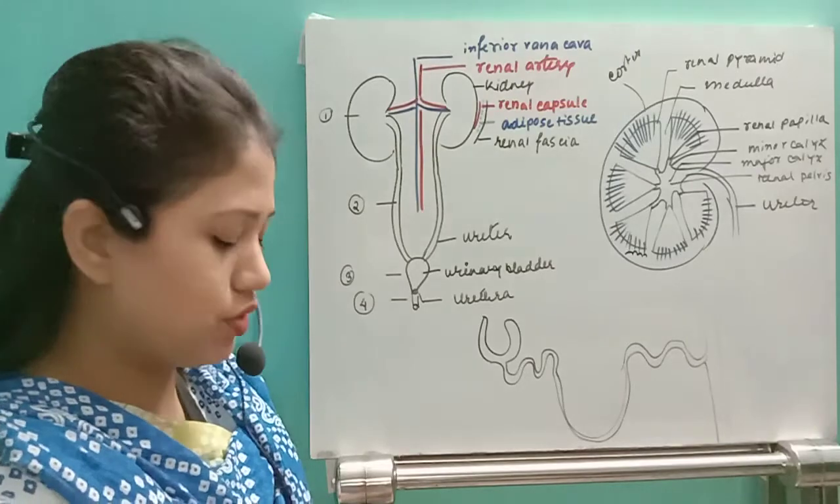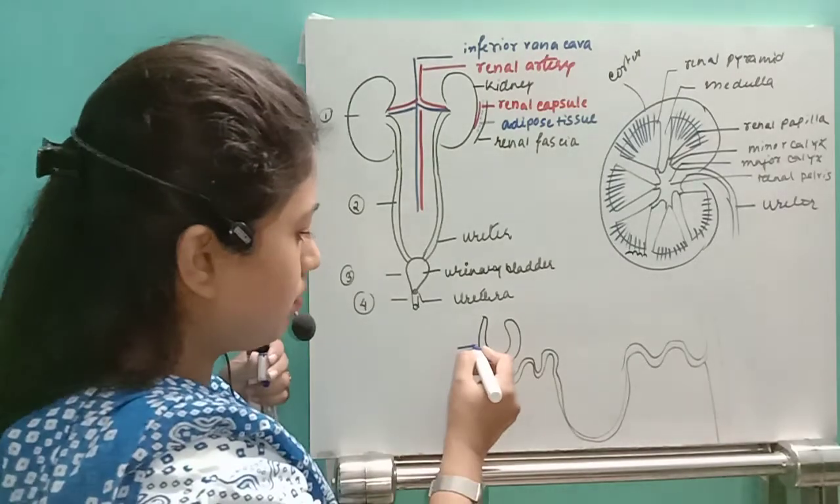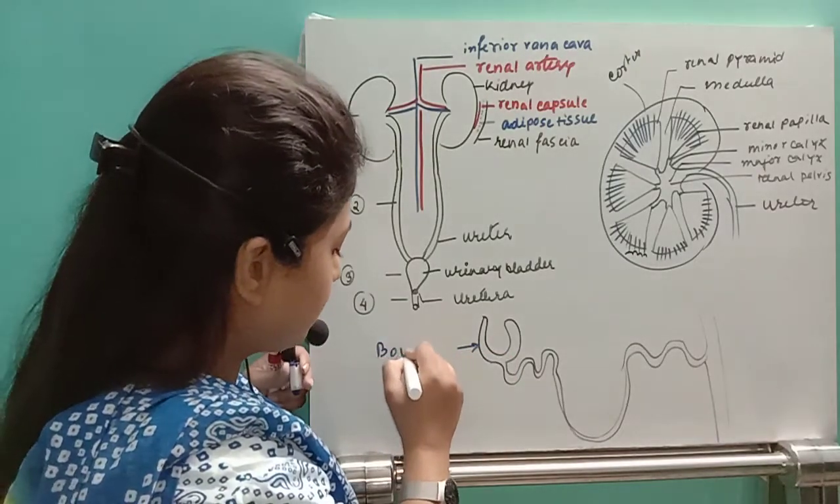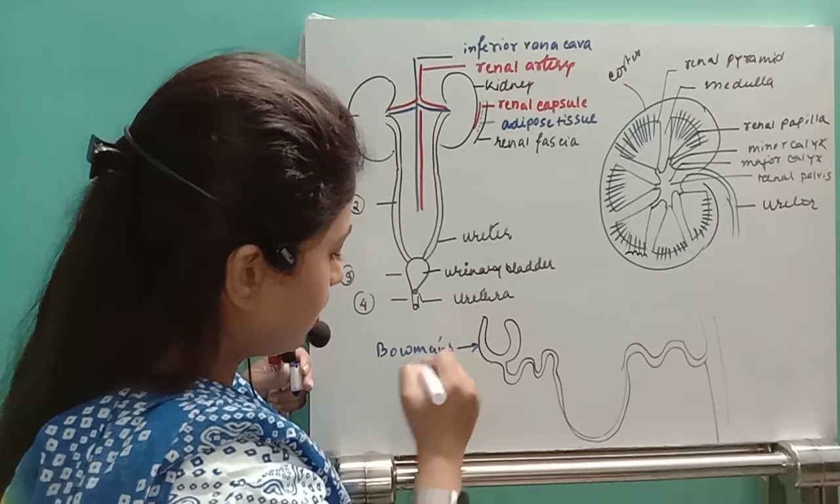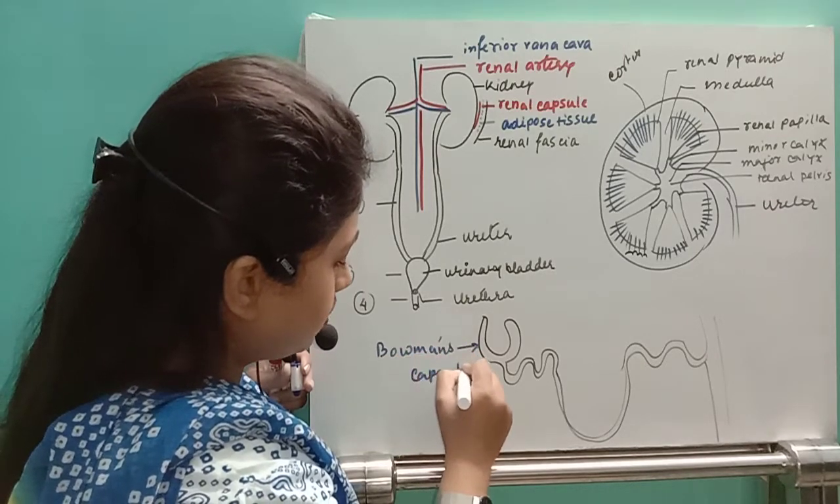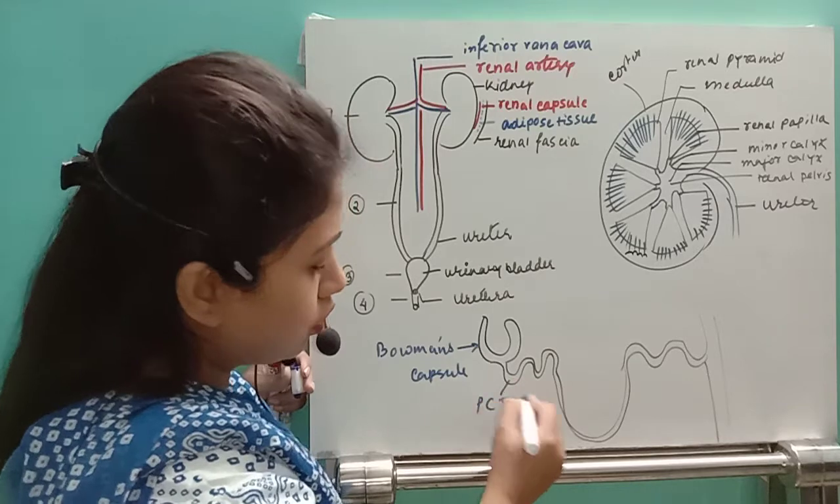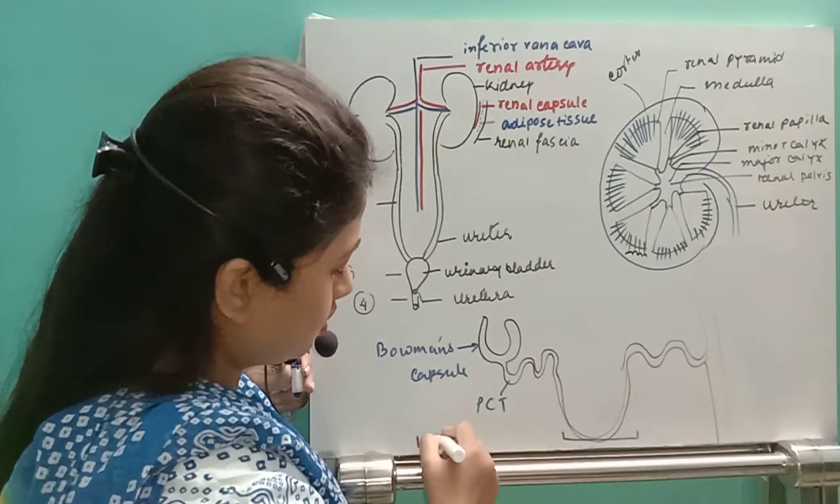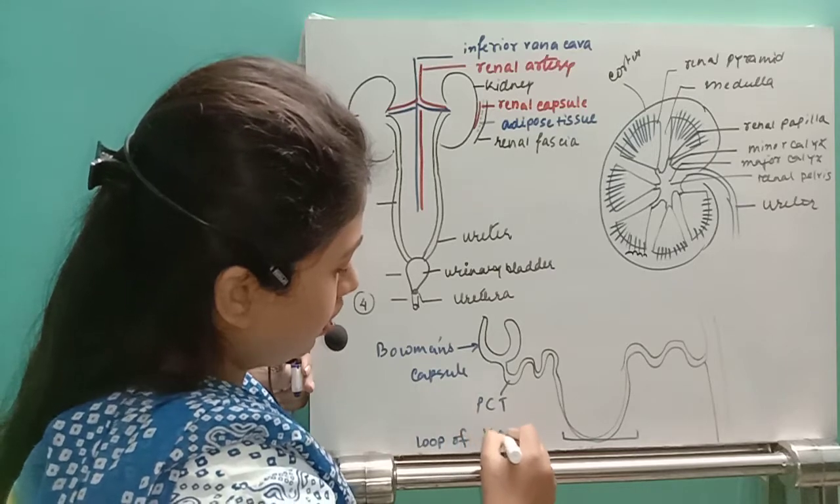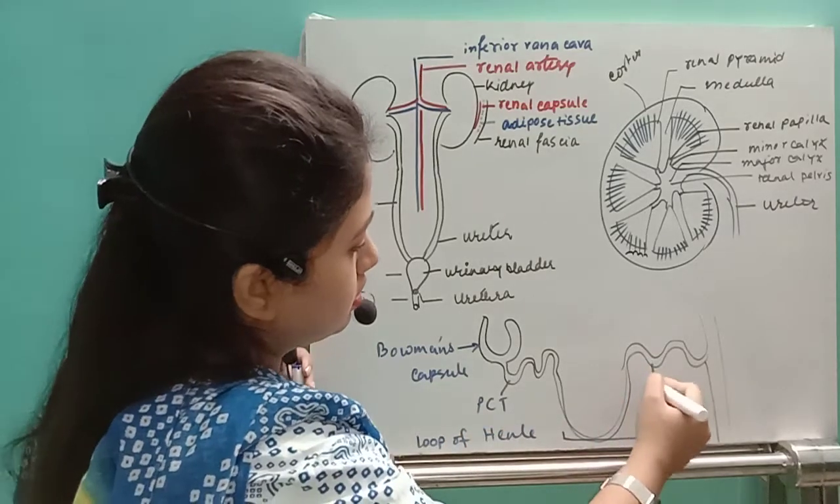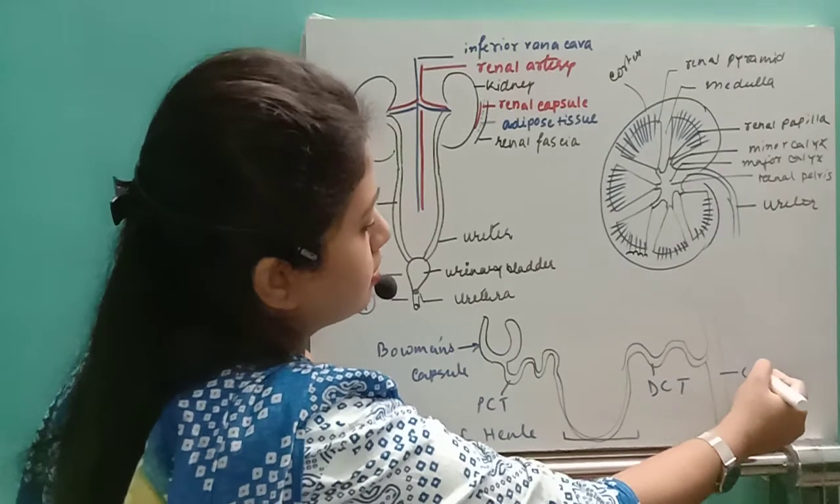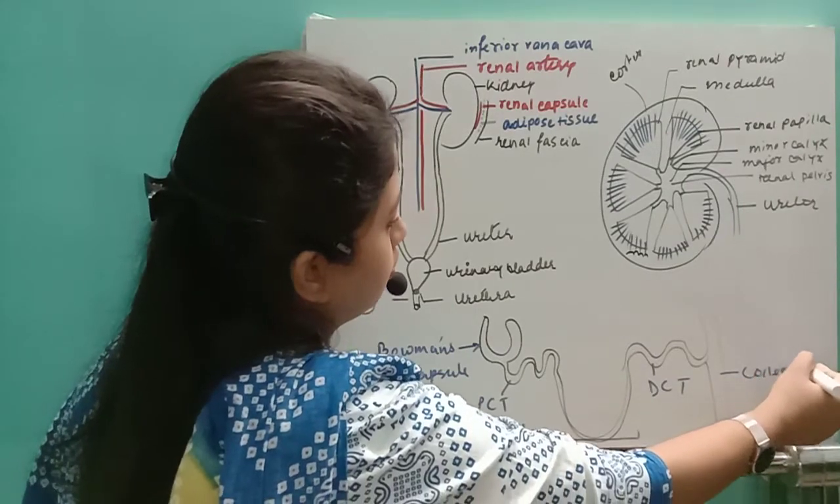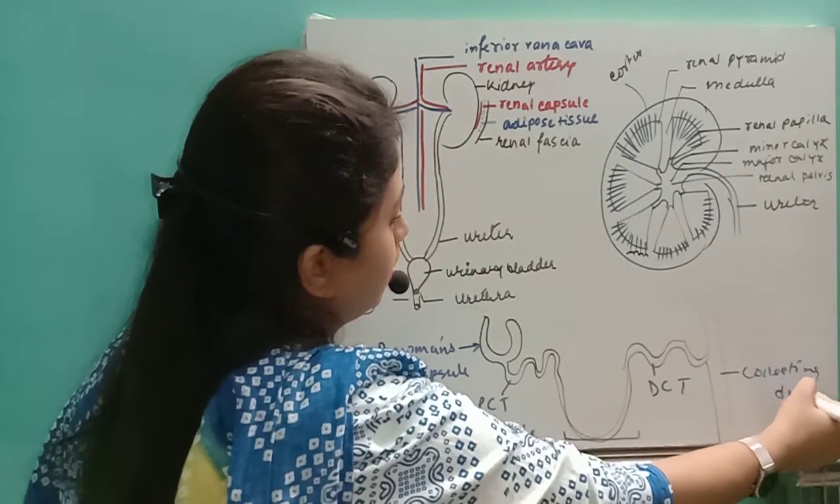In this nephron, this structure will be called the Bowman's capsule. Then after that, here we have the proximal convoluted tubule. This is called the loop of Henle. Then after that, this is the distal convoluted tubule, and this is the collecting duct. So this is called the collecting duct.